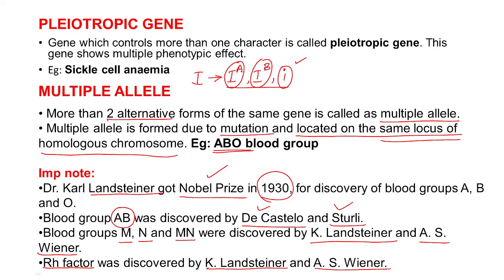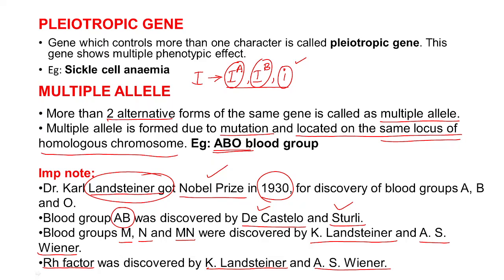That means Landsteiner worked continuously on blood grouping, and ultimately he achieved many things. He discovered the blood groups A, B, O, as well as the blood groups M, N and MN, and he also discovered the Rh factor.